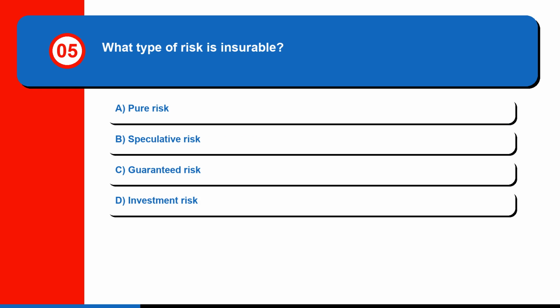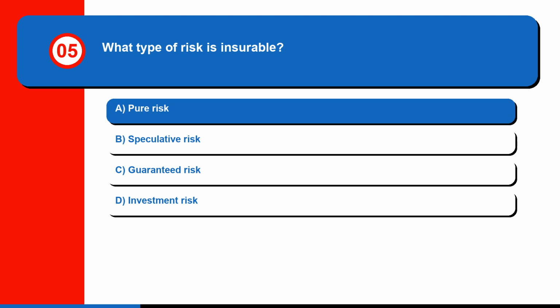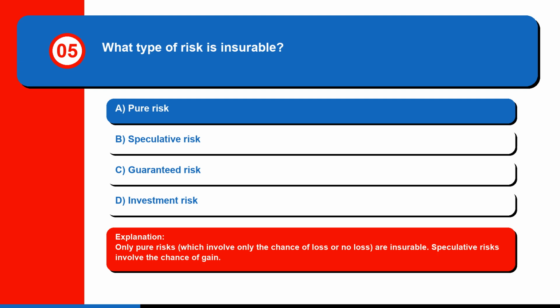Question 5. What type of risk is insurable? A. Pure risk, B. Speculative risk, C. Guaranteed risk, or D. Investment risk. The correct answer is A. Pure risk. Only pure risks, which involve only the chance of loss or no loss, are insurable. Speculative risks involve the chance of gain.